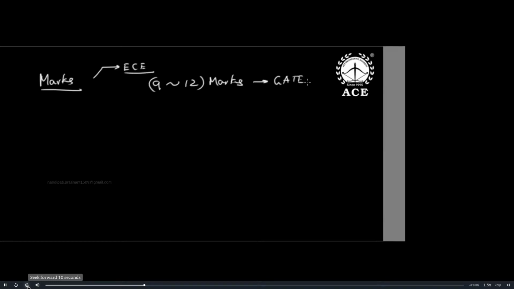In GATE. But when it comes to IES, I talk in terms of bits. IES technical will have 150 bits. So I will say somewhere around 15 to 17 bits are objective out of 150 in ESE prelims.